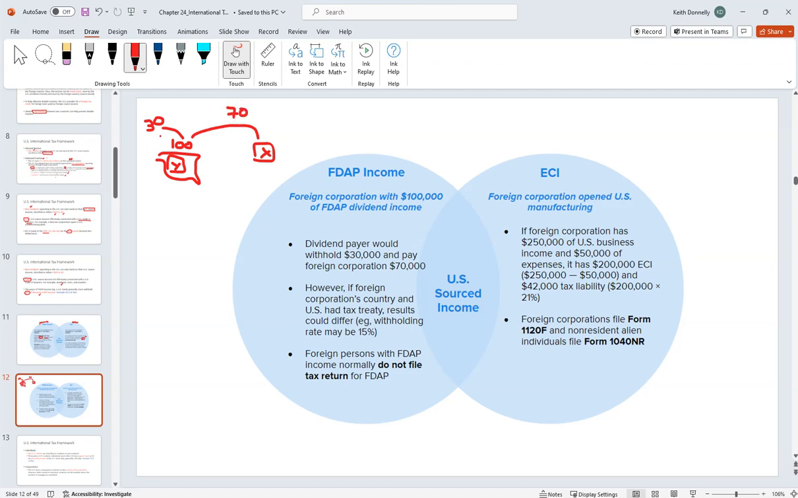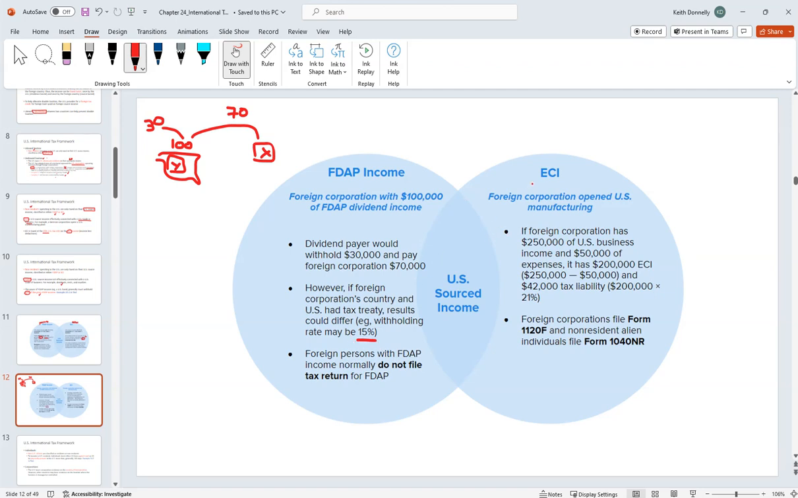We withhold this because it's like the same they withhold for your paycheck, your W-2. If we didn't do this, you could just kind of run away and good luck for us collecting it. So that's the deal with the FDAP income, right? X over there, the foreign corporation, they're not going to have to file a U.S. return for this. A lot of times tax treaties lower this withholding rate. So like I have seen like 15% before in practice.